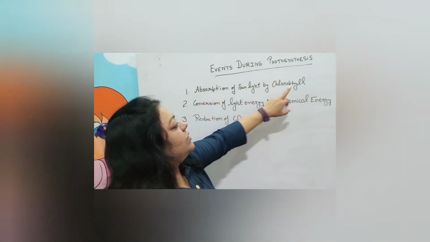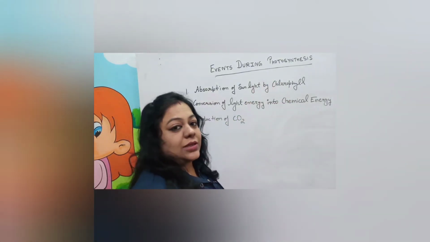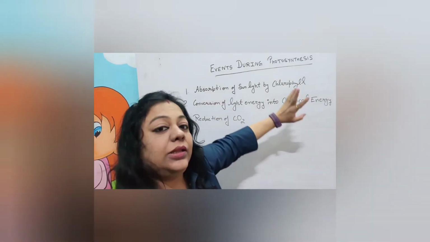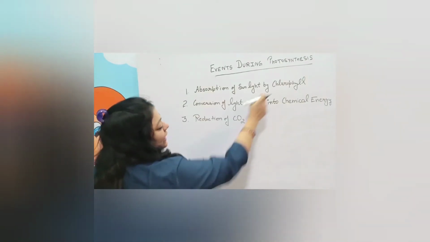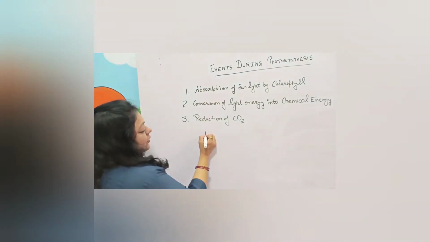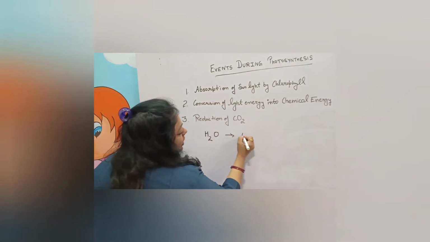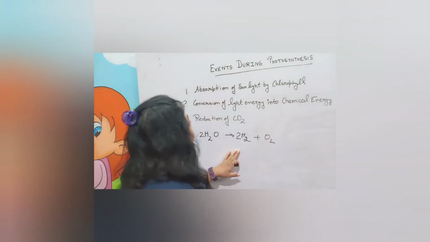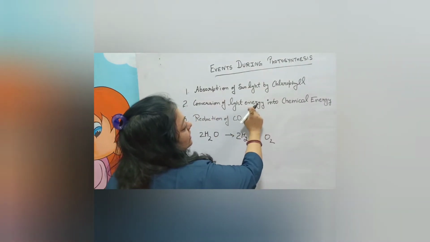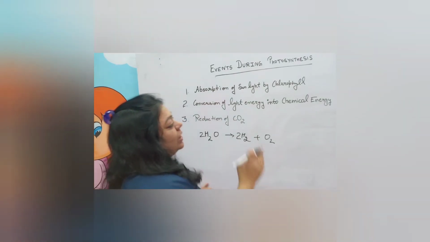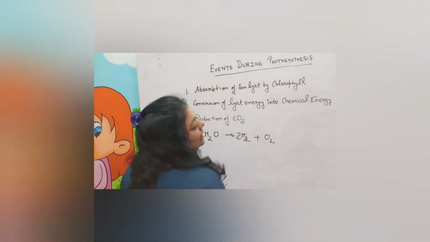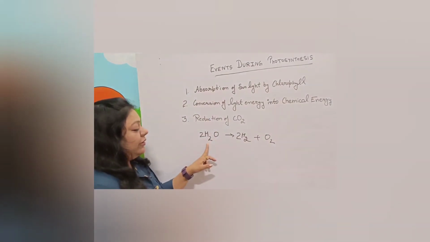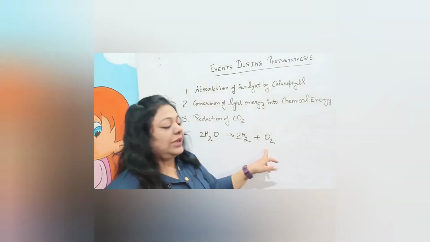Second, the sunlight absorbed by chlorophyll, that is the light energy, is converted into chemical energy. It means the water absorbs the sunlight and splits up, the splitting of water into hydrogen and oxygen. You can balance that, of course. The light energy, which is the sunlight absorbed by chlorophyll, converts into chemical energy. How? By splitting of water. The water splits up and converts into hydrogen and oxygen.